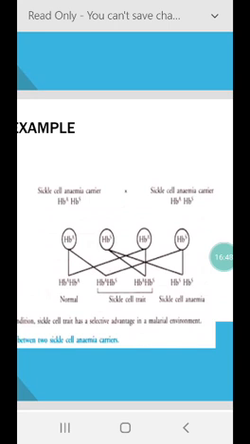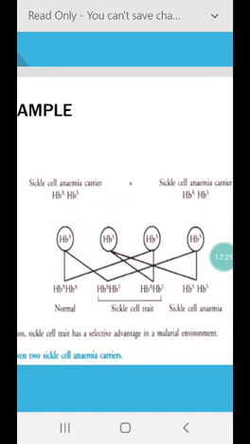Lethal means a gene which causes death of the bearer is called a lethal gene. So this gene for sickle cell anemia is lethal in homozygous condition and produces sickle cell trait in heterozygous condition. So two different expressions are produced by a single gene. How many? Two different expressions. So this is the best example of pleiotropy, seen in the sickle cell anemia condition.